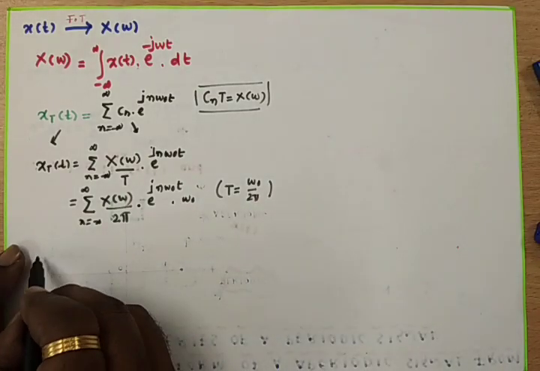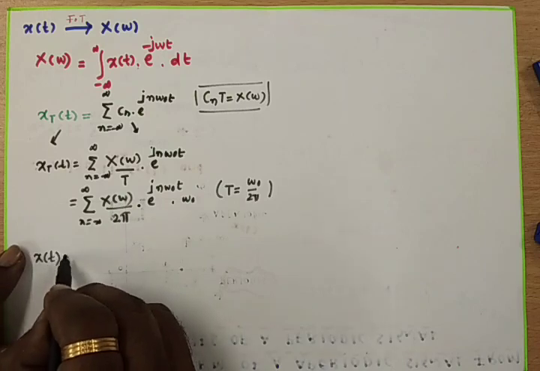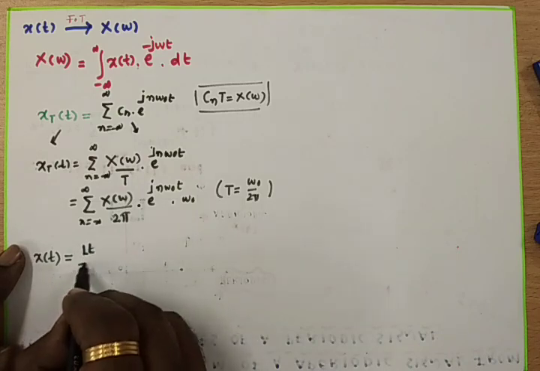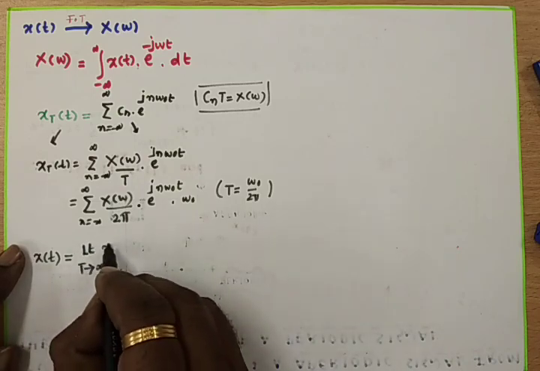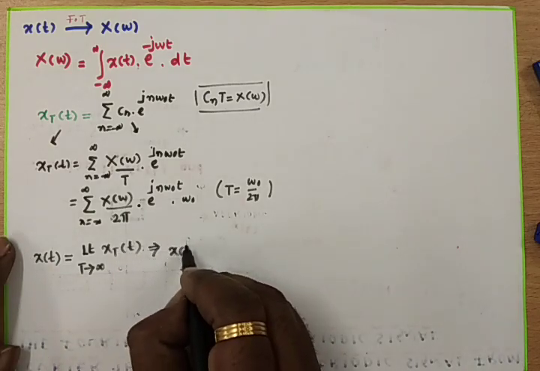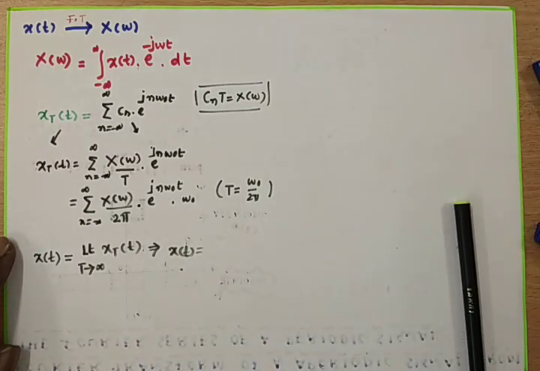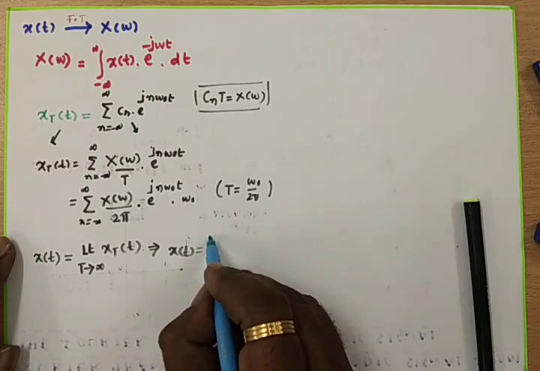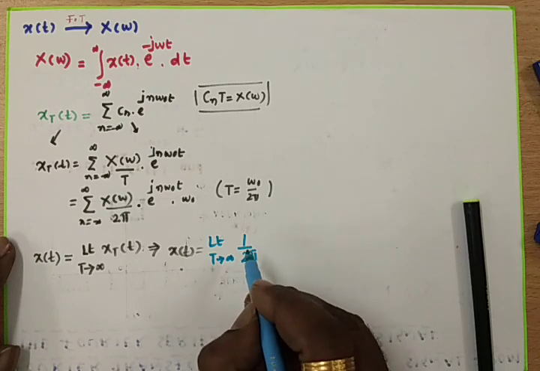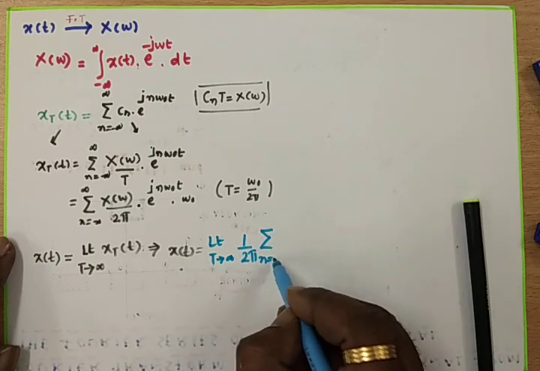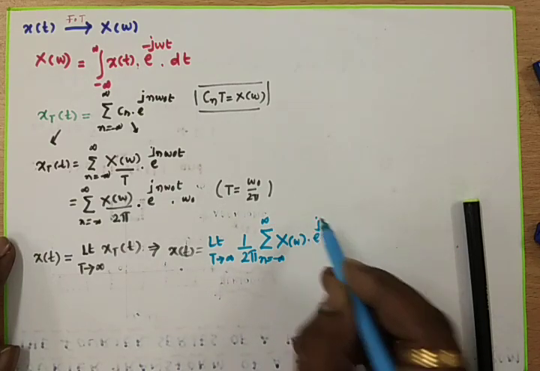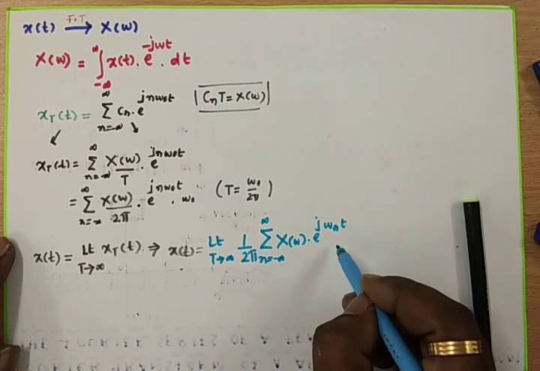Therefore, we know x of t from the periodic signal. How can we convert that into an aperiodic one? By assuming T tends to infinity. So I am taking the limit T tends to infinity and applying the same to x T of t. Now I can get the aperiodic one: x of t is equal to the limit T tends to infinity, 1 by 2 pi, sigma n equals minus infinity to plus infinity x of omega into e to the power of j n omega naught t omega naught.